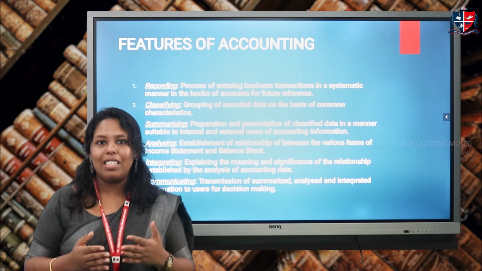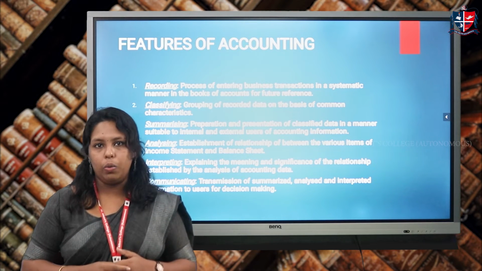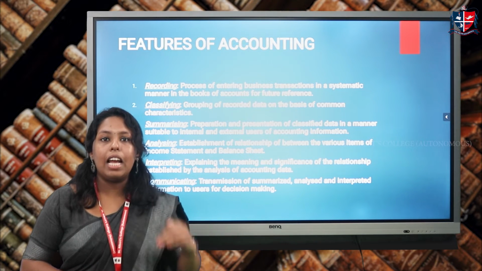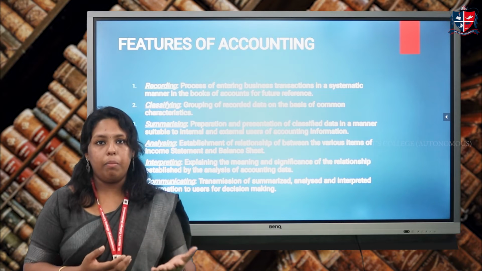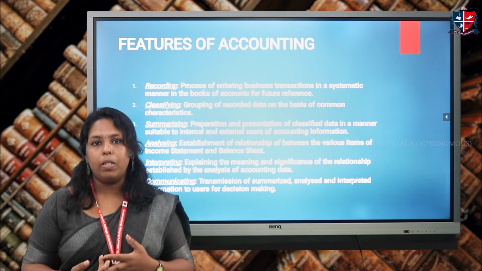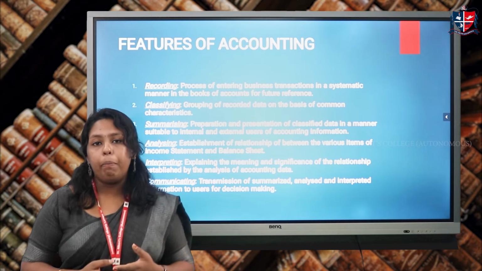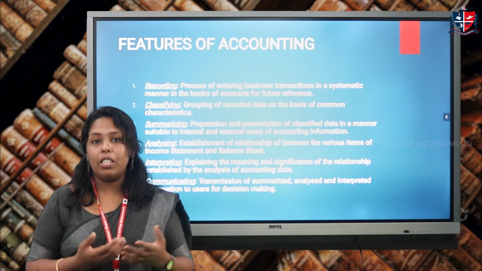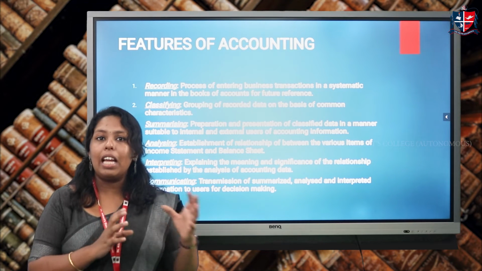We mainly classify these users as internal users and external users. Internal users are those people inside the business who need accounting information, for example the owners, the managers and the employees, who take various decisions based on it.